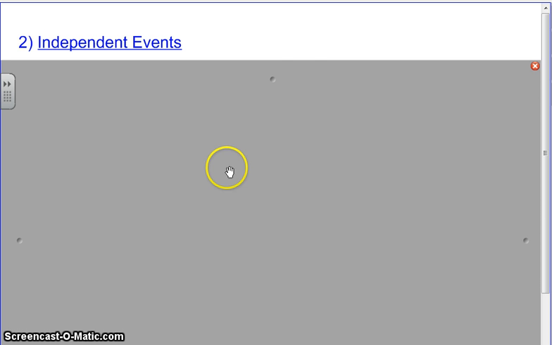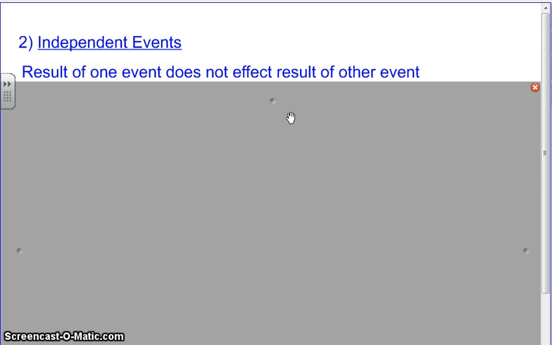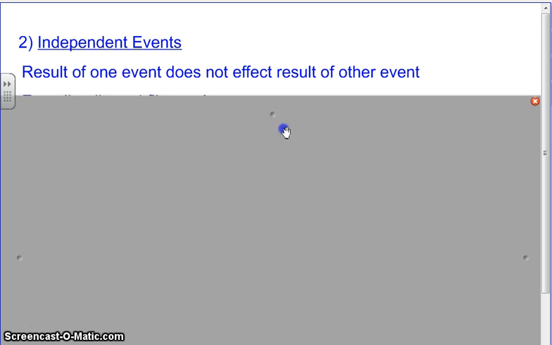is known as independent events. Independent events, we've already covered a couple. What do you think it might be? Like having a 1. Let's say you roll a die and get 1. No. These are events, multiple events. So rolling a die is one event and flipping a coin. Okay? So the result of rolling a die doesn't affect the result of flipping the coin. They each have their own probability, right? The result of one does not affect the other.